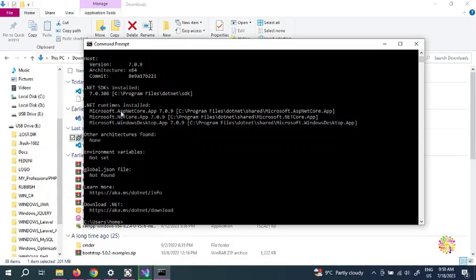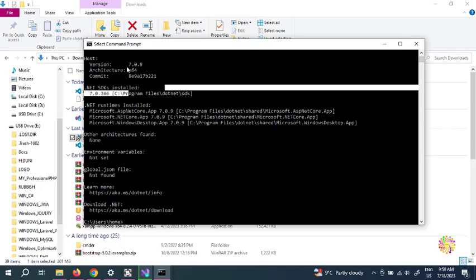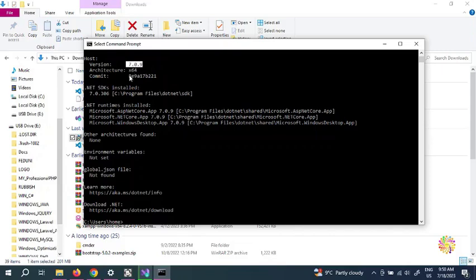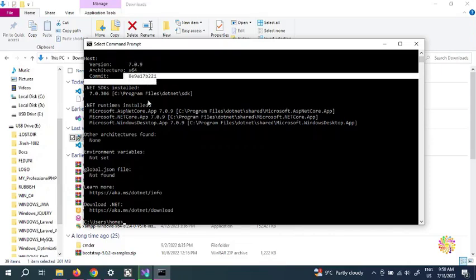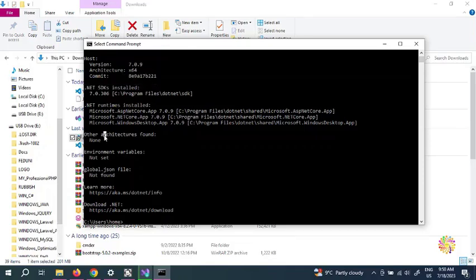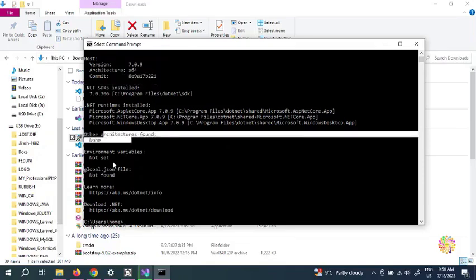The .NET runtime installed, Microsoft ASP.NET Core, as I explained to you guys, 7.0. That's the location, and NETCore app Windows desktop, that's the location. So that's all about .NET, and the version is 7, architecture is x64, and that's a commit. That's about GitHub. And looking here, that's found, and the environment variable is not set because we haven't set it yet, but it's still working. It's pretty much fine.